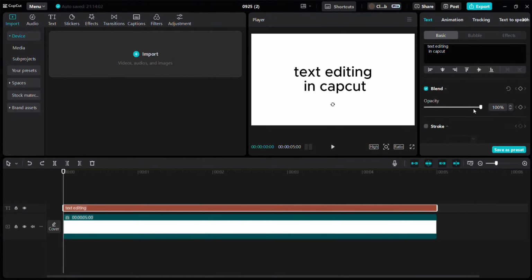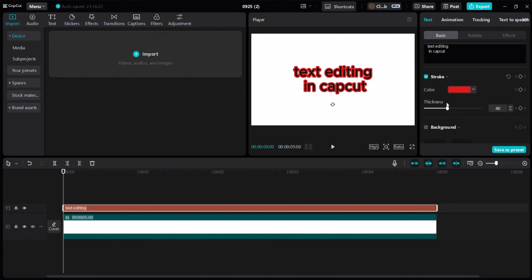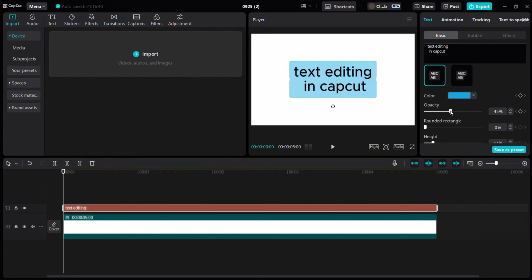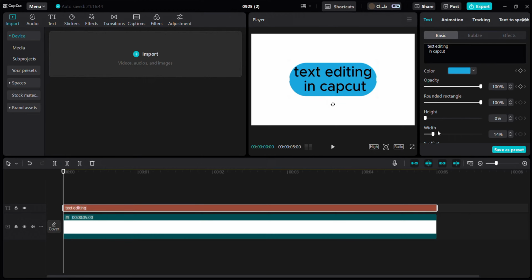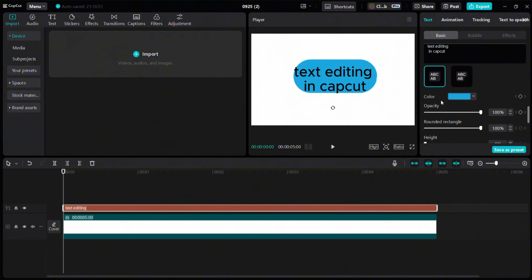You can easily increase or decrease the opacity of your text using the opacity tool, giving you control over how bold or subtle your text appears. Plus, you can add a stroke using the stroke tool and even customize the stroke's color and thickness to match your design perfectly. Want to add some flair? Use the background tool to add a background to your text. You can adjust the opacity as well as the height and width of the background. You can even change its color and position to make it pop just the way you want.